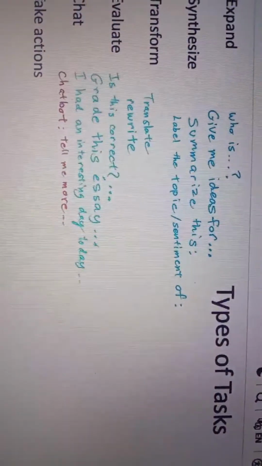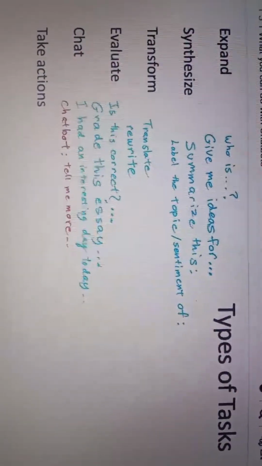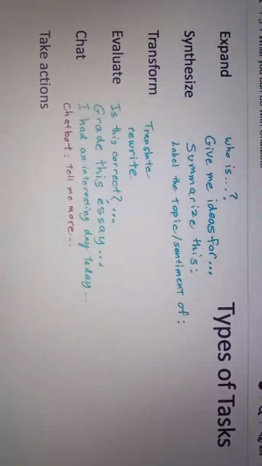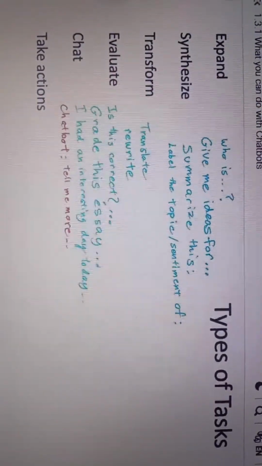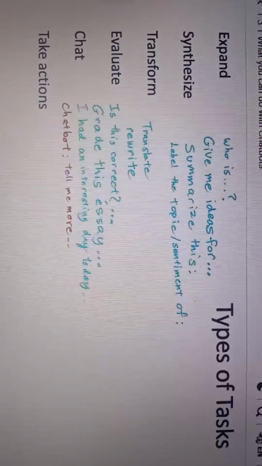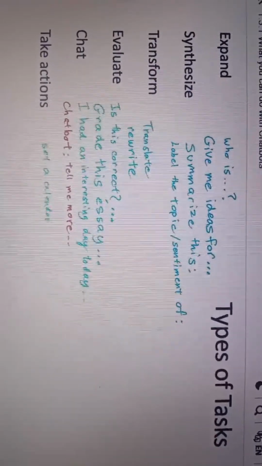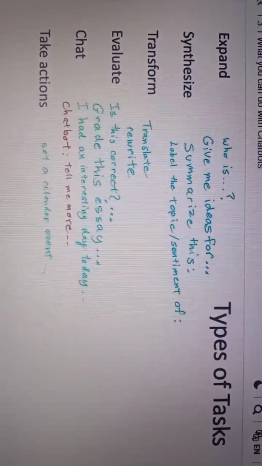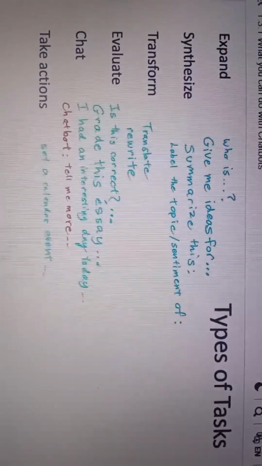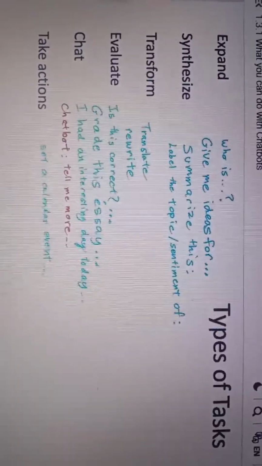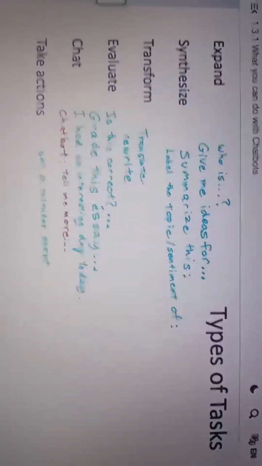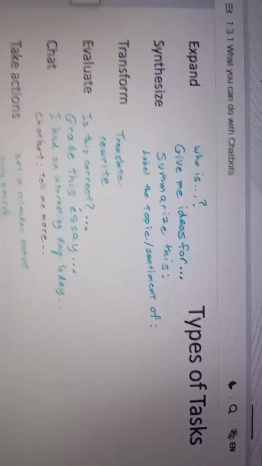You can also use chatbots to take actions beyond just outputting text. An AI-enabled feature that is very related to today's chatbots is a personal assistant. You can use a personal assistant on your phone to set a calendar event or send a text message to a friend. And a lot of chatbots now are also able to connect to other software so that they can, for instance, search the internet to help them answer your question.